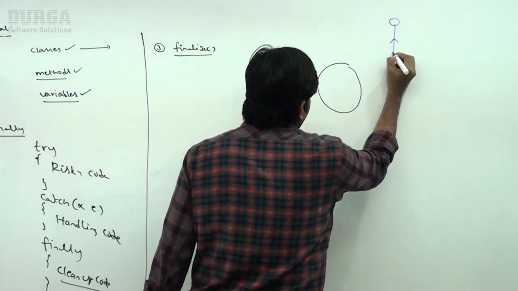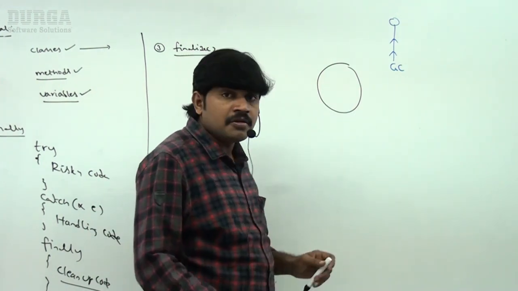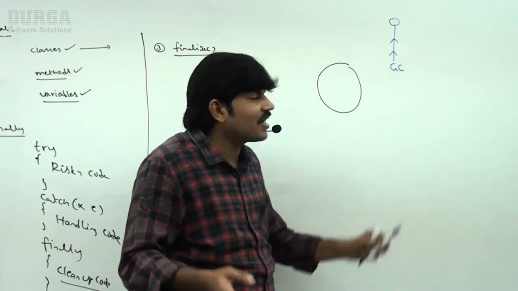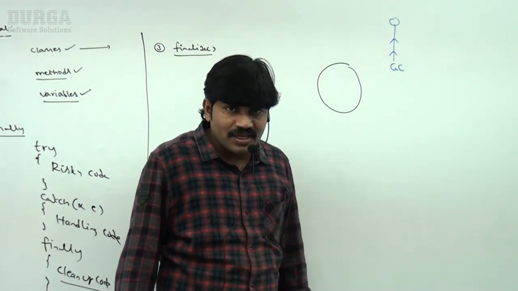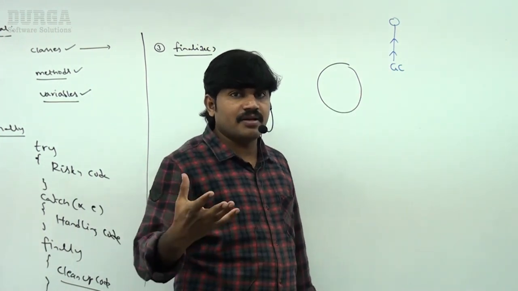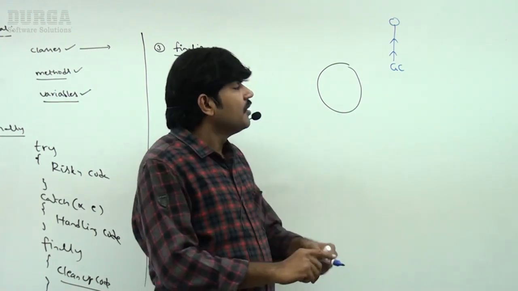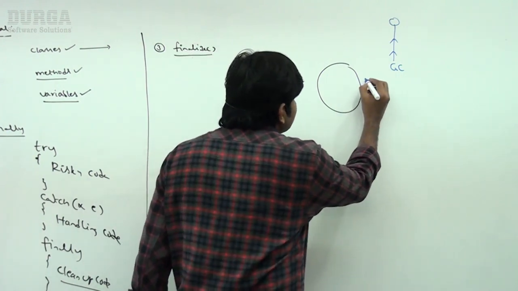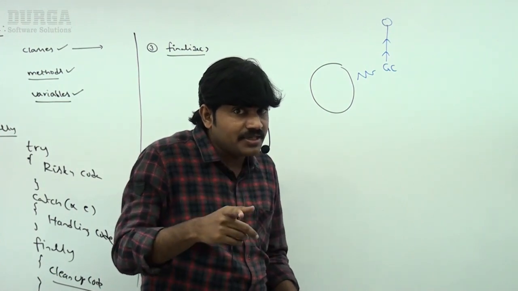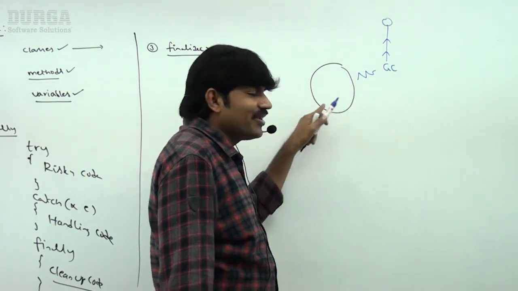Now observe this very carefully. Garbage collector came. The garbage collector saw this object and felt very happy, because the food for the garbage collector is useless objects only. By seeing this object, the garbage collector felt very happy, like, "Today I got food, I got biryani." Then the garbage collector is dancing in front of this object, saying, "Hey object, I'm going to kill you, I'm going to destroy you."